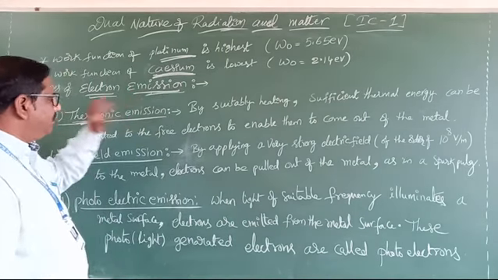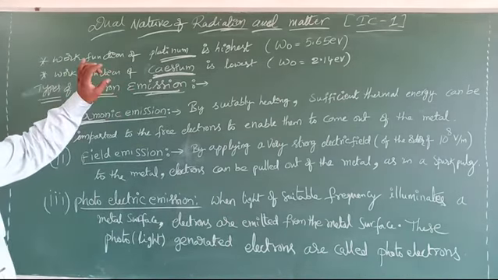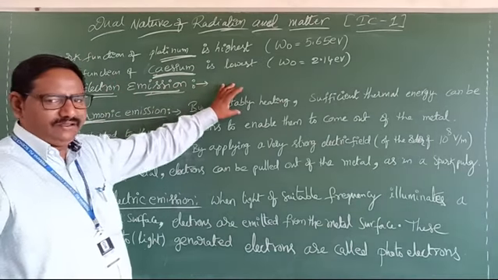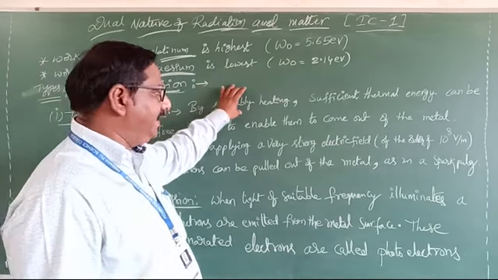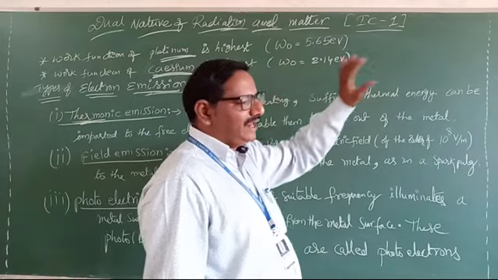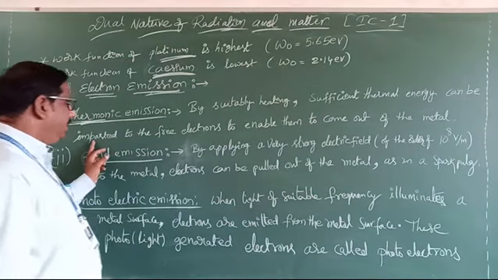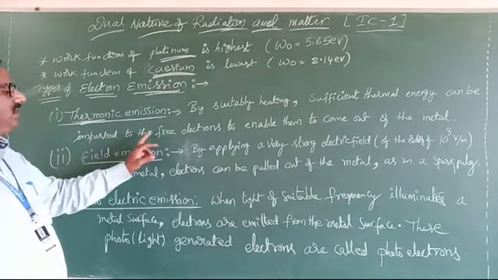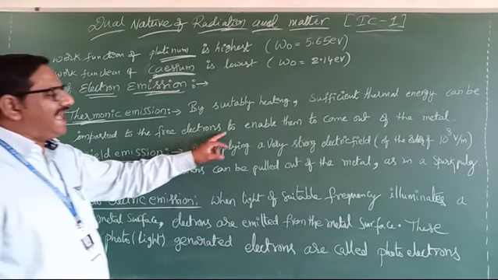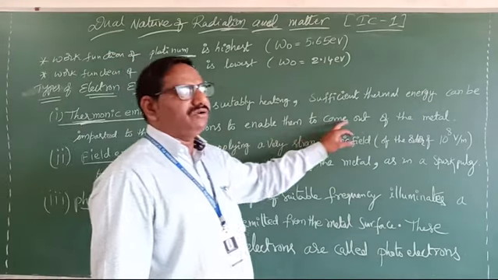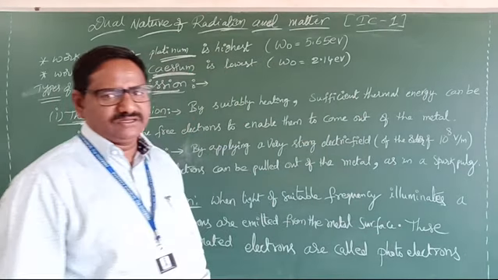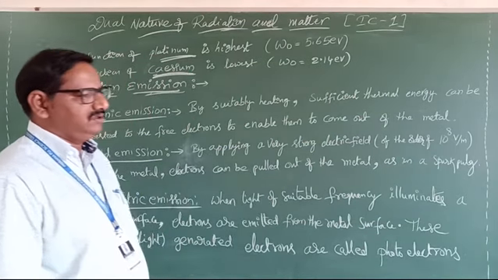Clear? That is what they give here. Thermionic emission: by suitable heating, sufficient thermal energy can be imparted to the free electrons to enable them to come out of the metal surface.